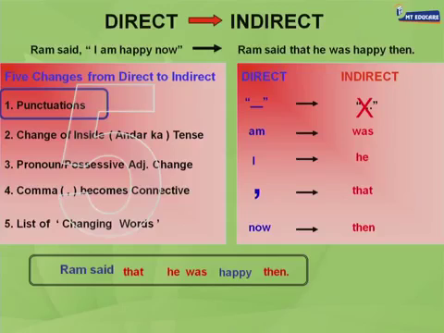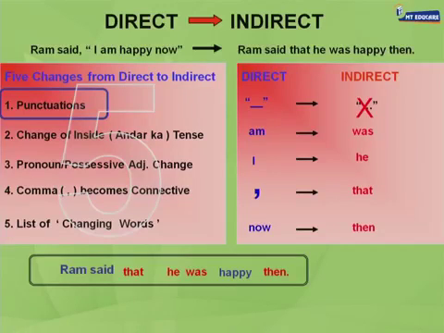Change number 4, comma becomes connective. As you can see that comma on your screen, it has now changed to that. And change number 5, and finally, can you see that word now? It became then. Does every word change? No, there is a list of changing words.